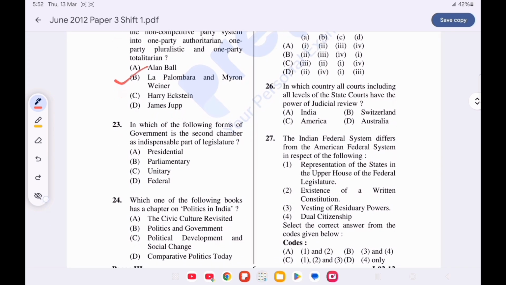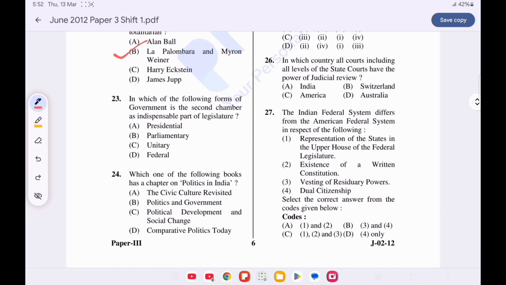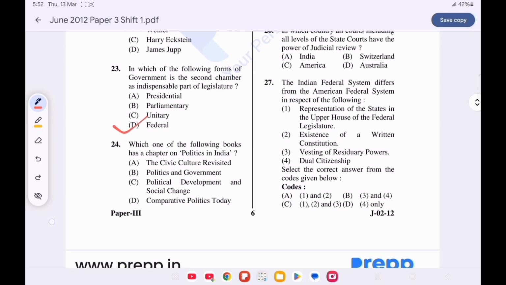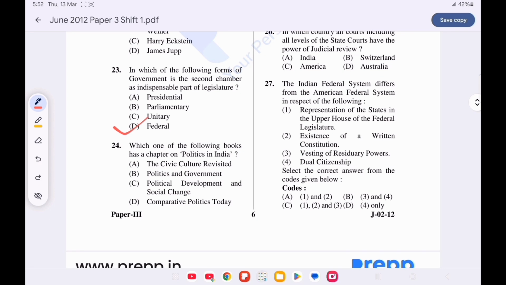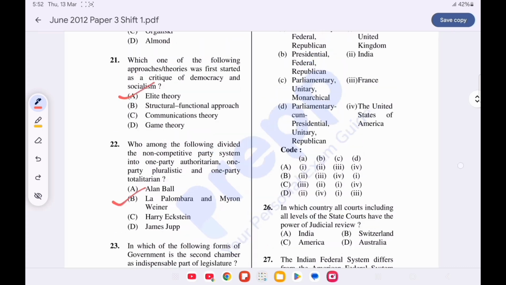Question number 23. Which one of the following form of government is the second chamber and indispensable part of legislature? Option D is correct. Federal. Question number 24. Which one of the following book has a chapter on politics of in India? Option D is correct. Comparative Politics Today book has that chapter.